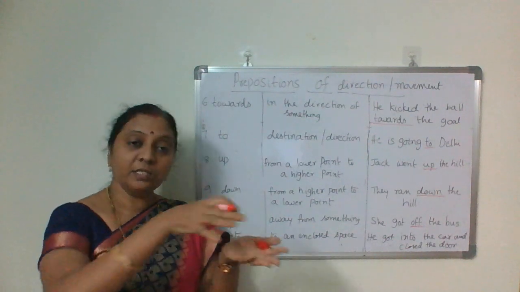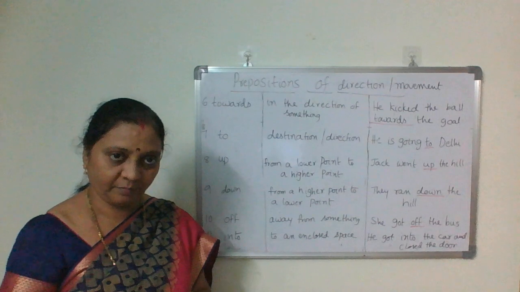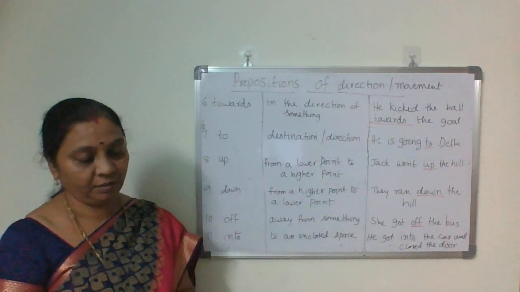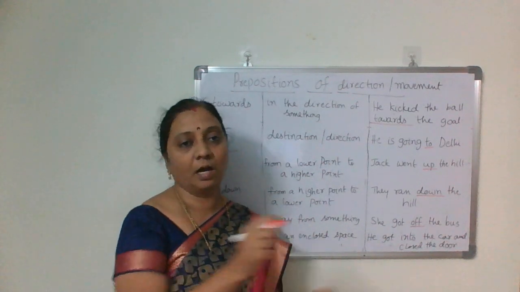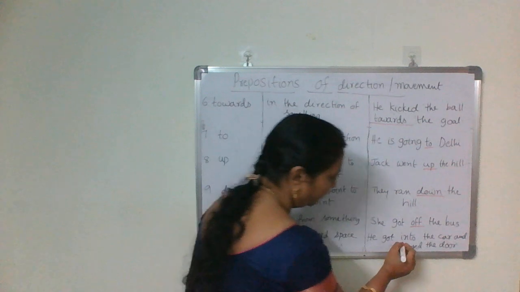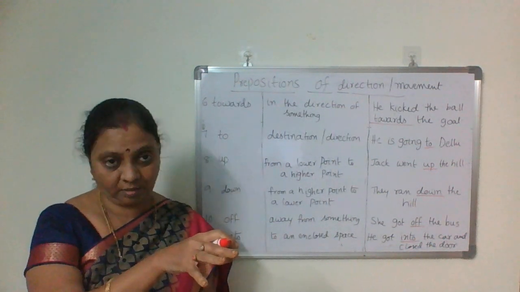Into. Into means movement into an enclosed space or closed space. He got into the car and closed the door. Got into the car. He got in the car, it's wrong. He got into the car.